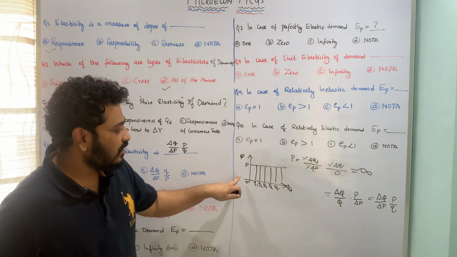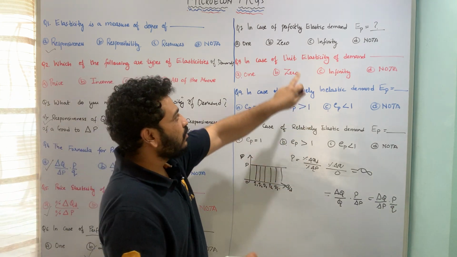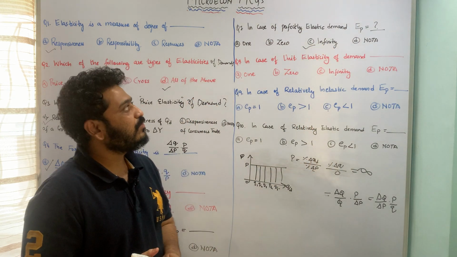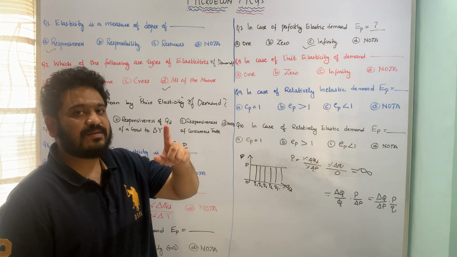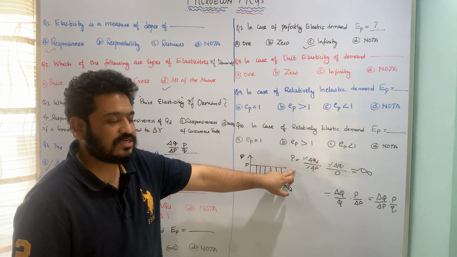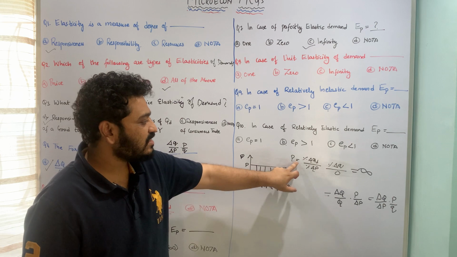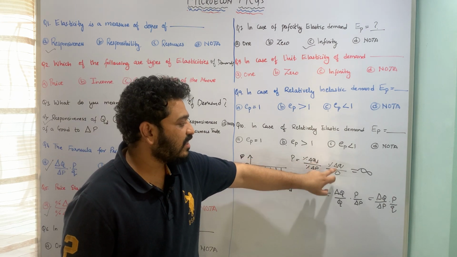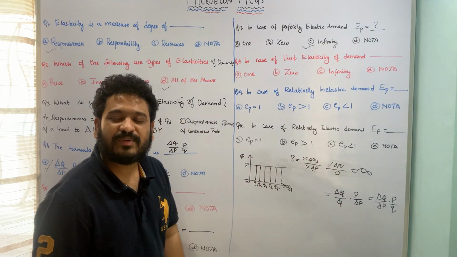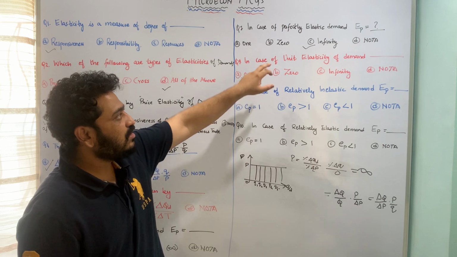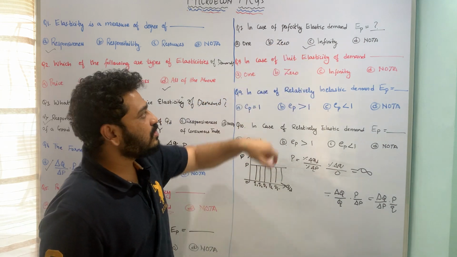So the graph is going to look like this, and the value is going to be infinity. When it is perfectly elastic demand, the price is going to remain constant, the quantity is going to change, and as a result our ratio is going to look like this. Anything divided by 0 is going to give me infinity, because it is not defined. So infinity is the correct answer to this question.